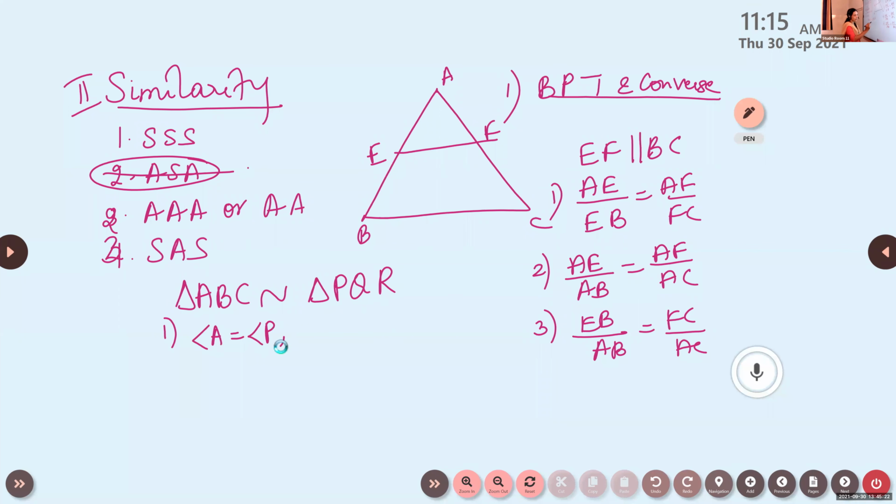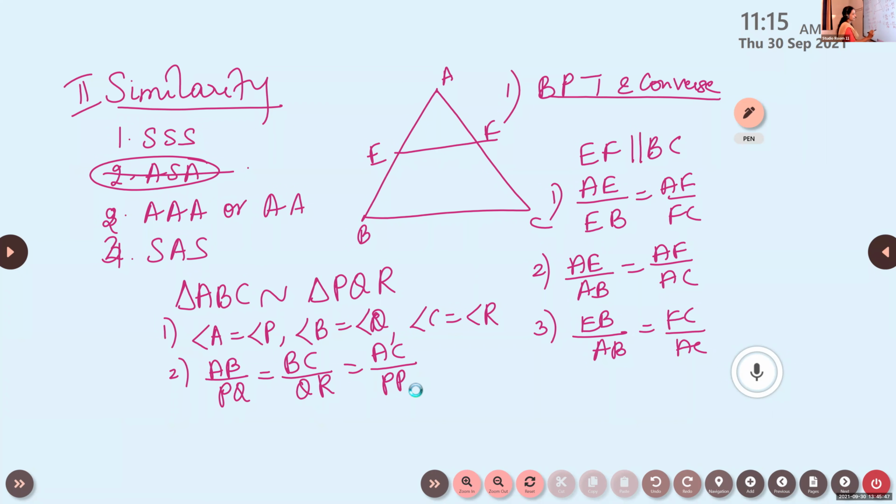Corresponding angles are equal: angle A is equal to angle P, angle B is equal to angle Q, angle C is equal to angle R. And the corresponding sides are proportional: AB by PQ is equal to BC by QR is equal to AC by PR.